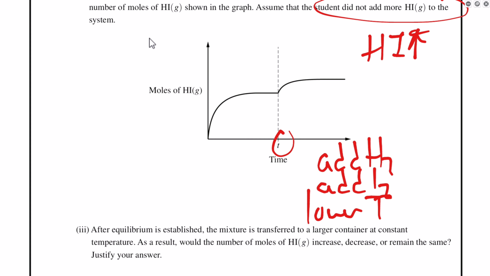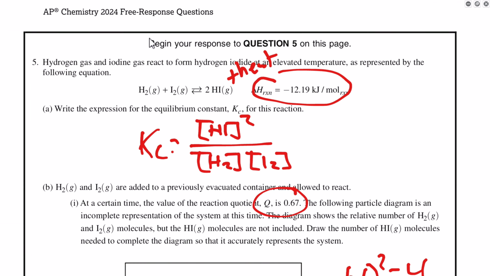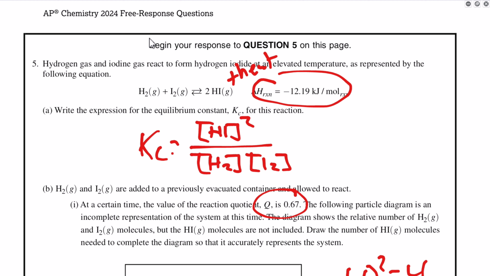What I teach my kids is to relate Le Chatelier's principle to the delta H of the reaction and heat. I tell them to explain it a little bit different way, but this just makes it a little bit easier to explain shifts in equilibrium. So when temperature goes down, so does heat. We treat heat like a reactant or product, so it's just to the right. But what I tell my students is that in an exothermic reaction, decreasing the temperature makes Q no longer equal K. As a result of this, the reaction responds by shifting left or right in order to reestablish equilibrium. This time it is going to make more product, or students could say that Q is less than K in order to get the shift to the right, something along those lines.